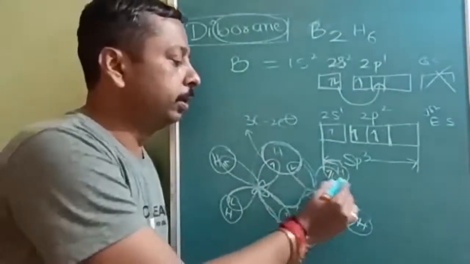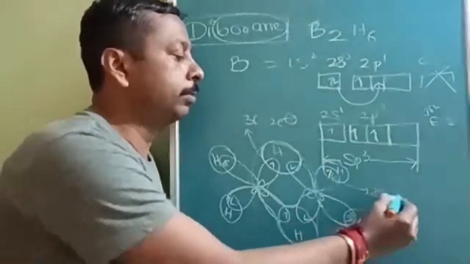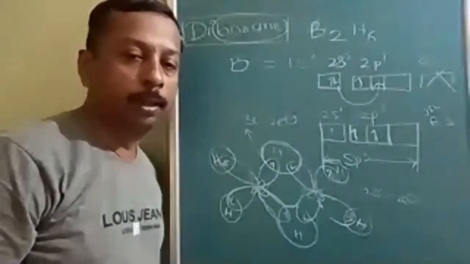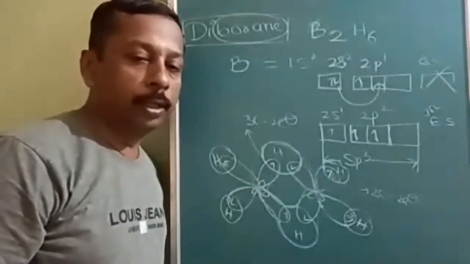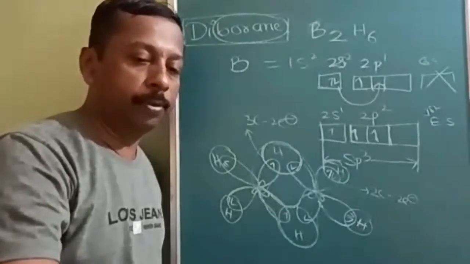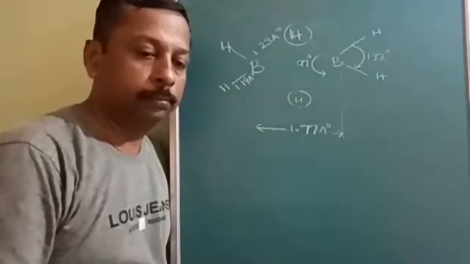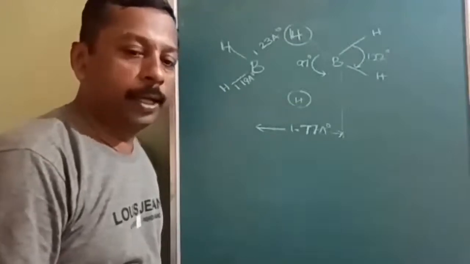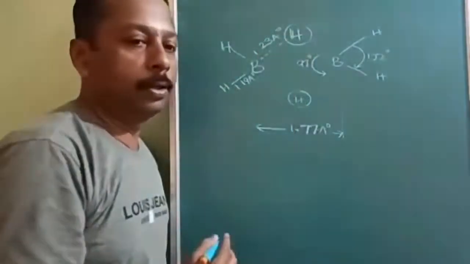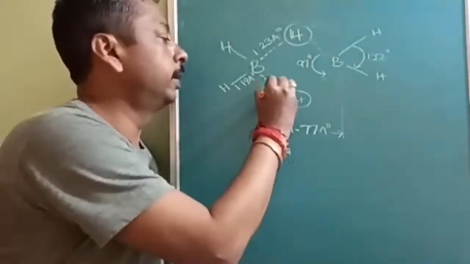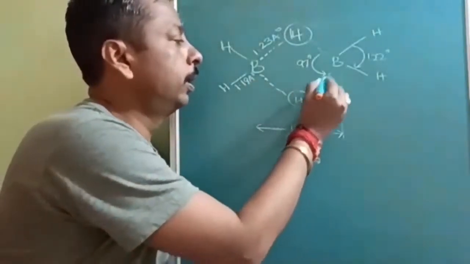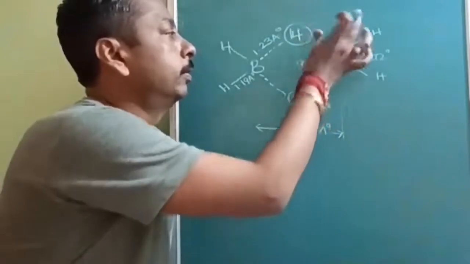But normally a bond is simply a 2 center 2 electron bond. So this is the structure-wise hybridization, and I will tell you about bond angles and bond lengths. Note this down. This is the bond line diagram. Now this is the dotted line, representing the 3 center 2 electron bond.